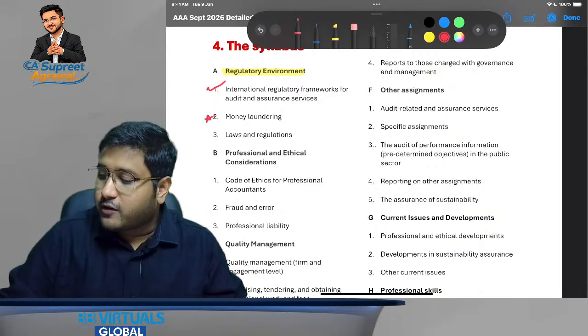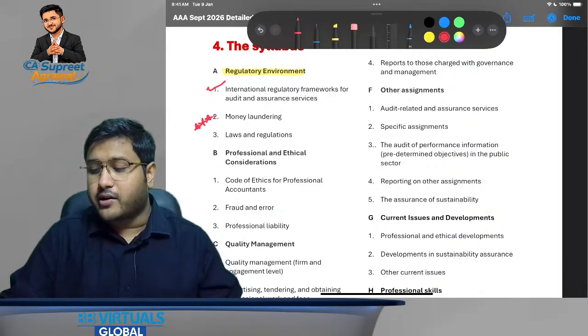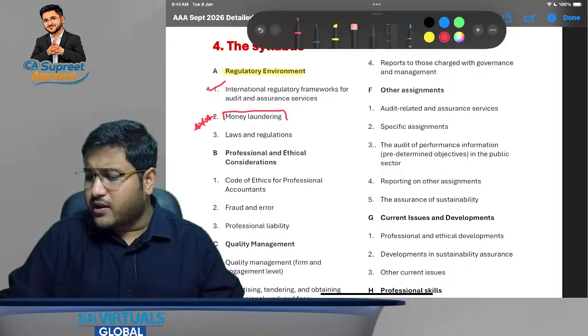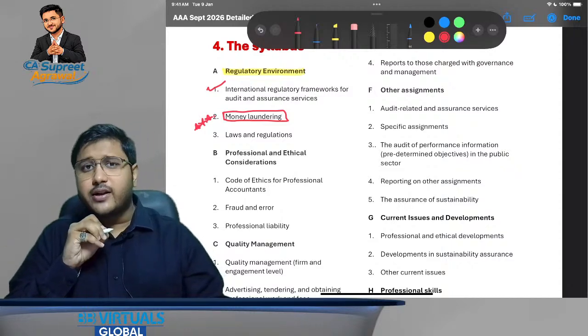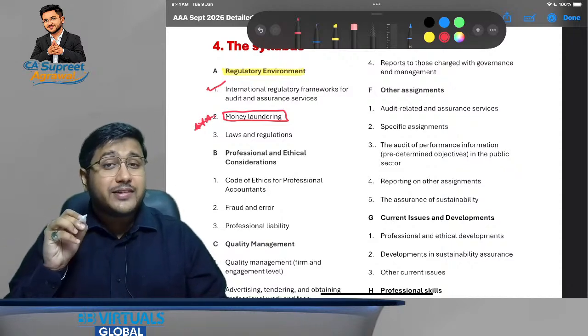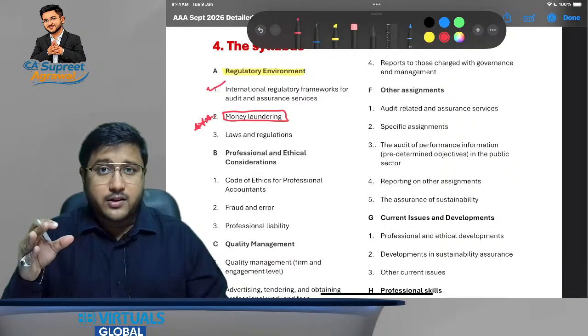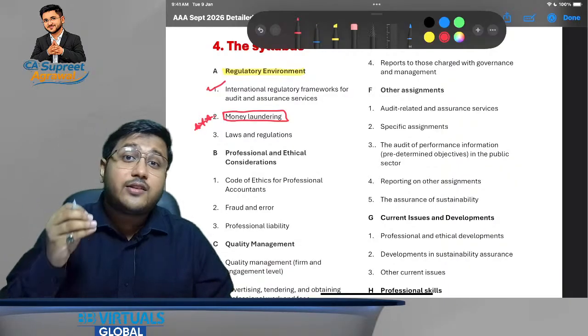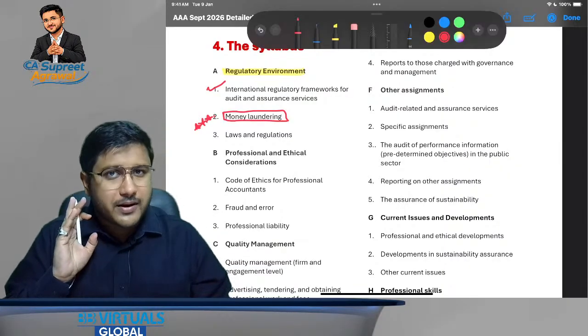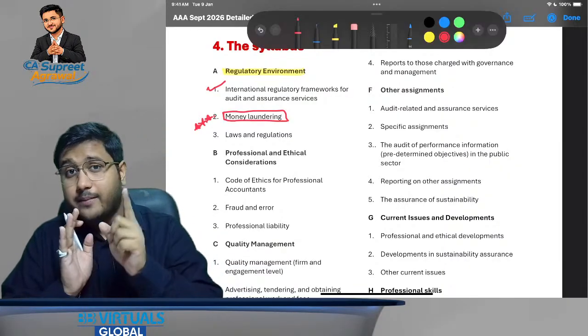Now comes one of the most important chapters, which is money laundering. But sir, this money laundering is a standalone topic, a very small topic also. Why is this mentioned as one of the most important? Because you will see that in almost every paper there would be a question on money laundering. It's a small chapter, but it has a lot of relevance as far as your AAA examination goes. So this is going to be very important for all of you.